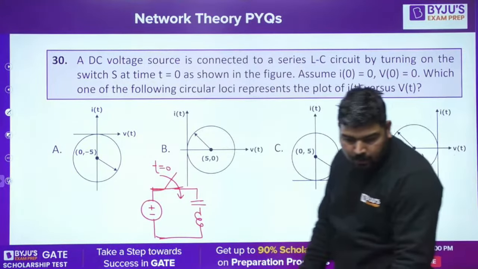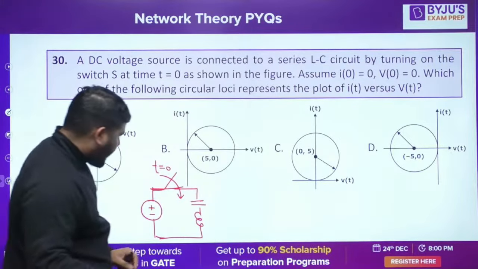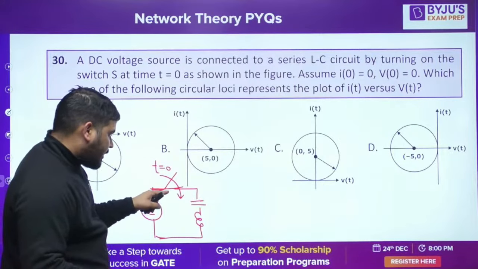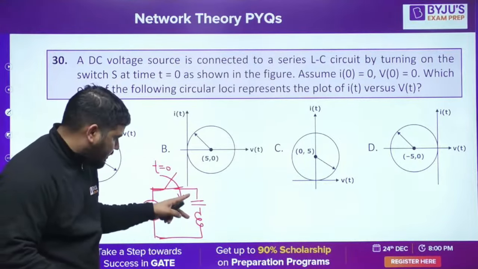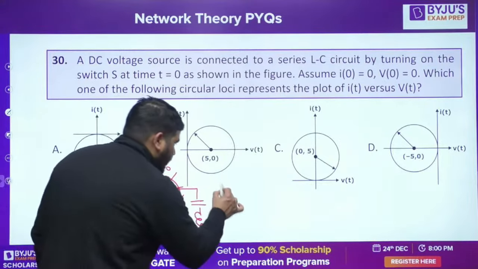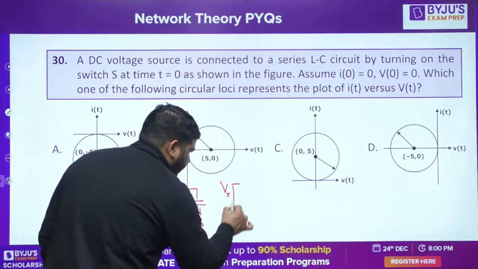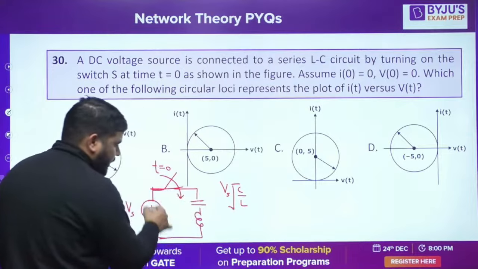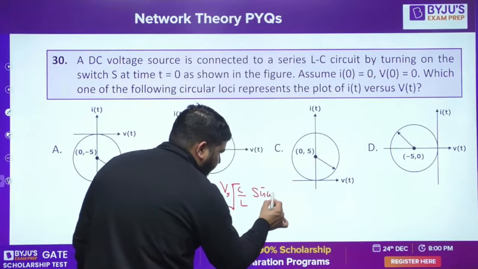We need to look at the voltage and the current plot. We know that the current will be sinusoidal, since it's a pure LC circuit. If you apply a DC source Vs, and apply Laplace to solve for the current, I(t) is Vs root C by L times sine of omega t.